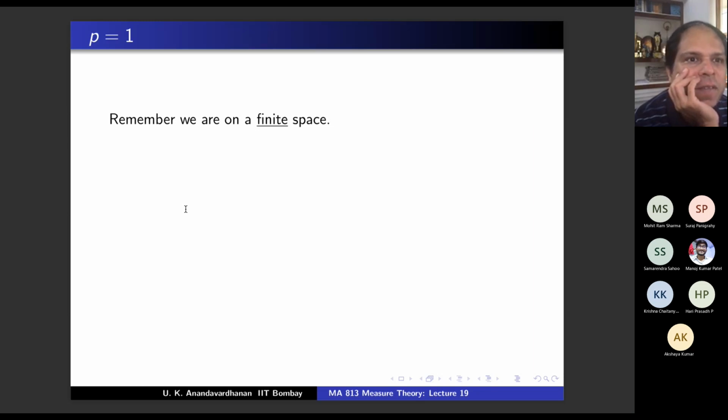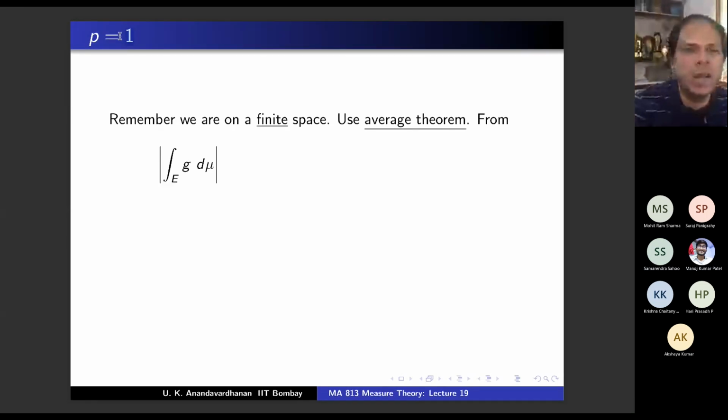From the integral being somewhere, you want to show that the function is there. Oh, the average theorem. That required finiteness, no? Crucially. That was only under the finiteness assumption, right? Yes. So you use the average theorem. So I'm doing P equal to 1 and then this is how Rudin does it. And this is a very nice way of dividing the proof. P equal to 1 only we are doing, and then we have to do P bigger than 1. Okay. So P equal to 1, what is Q?